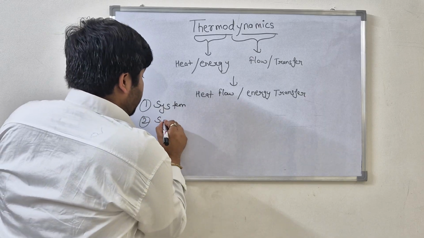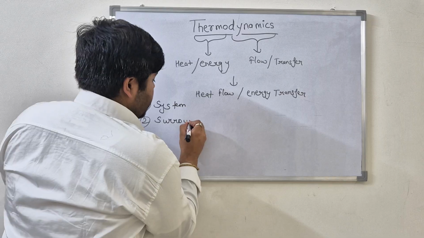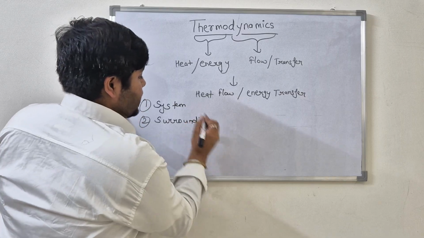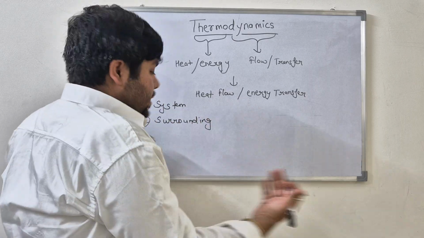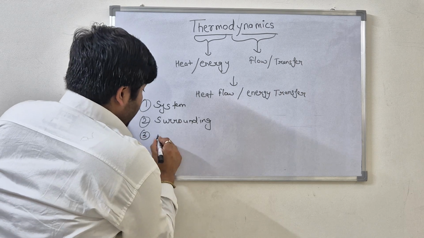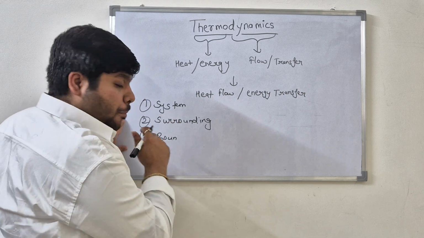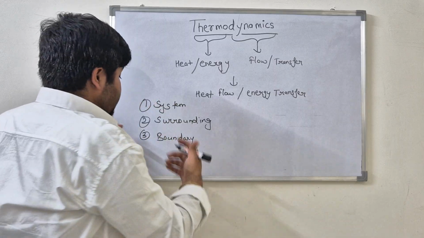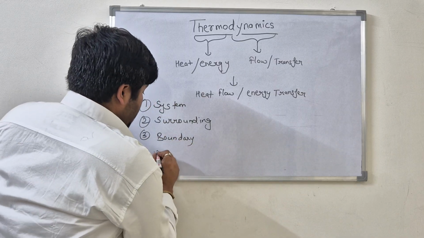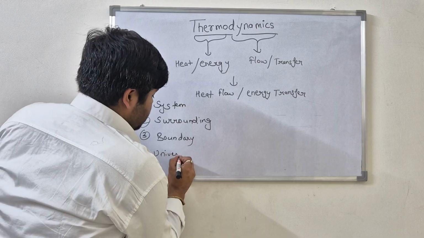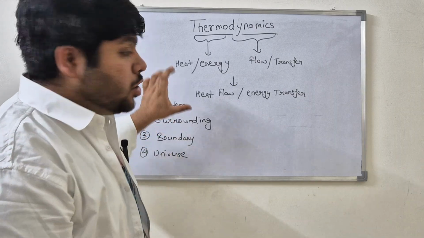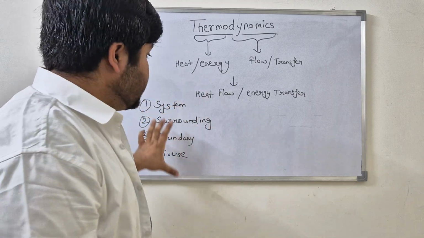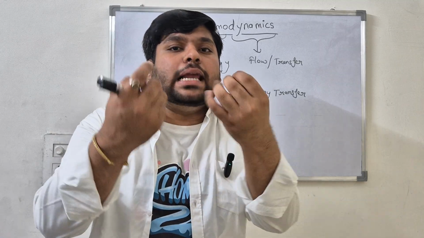Second, we will see what the surrounding is. Then we will see what the boundary is. This is a very important point. And last but not least, what is our universe. We will understand these four points by considering a simple example.